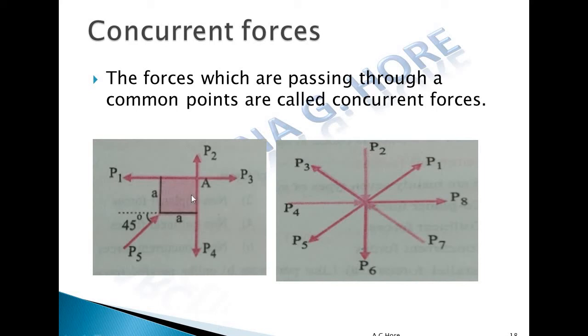Now in this diagram, P2, P3, P1 and P4 meet at a point A. Now this P5 is acting at this point. This is a square and the line of action of this force makes a 45-degree angle with the edge. This force passes through this diagonal and meets at point A. So P4 also passes through the point A. So this is the concurrent force system.